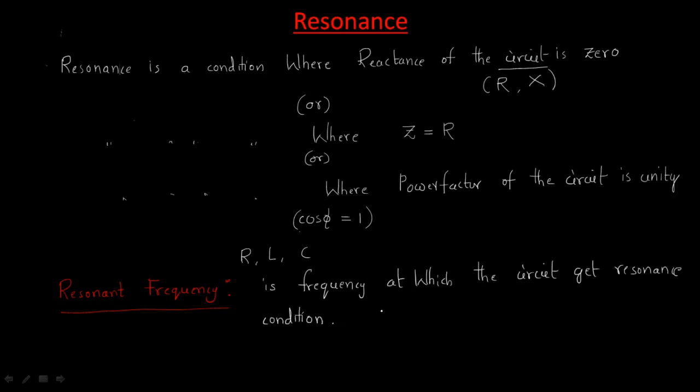Generally, the resonance frequency is represented with f0 or fr. Both are the same: f0 means resonance frequency, fr means resonance frequency.